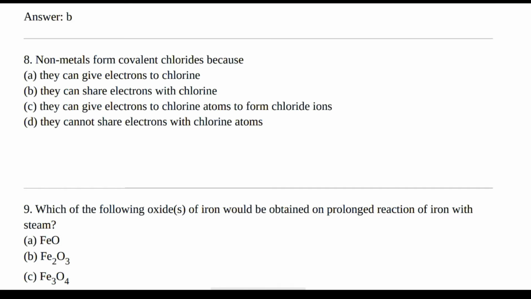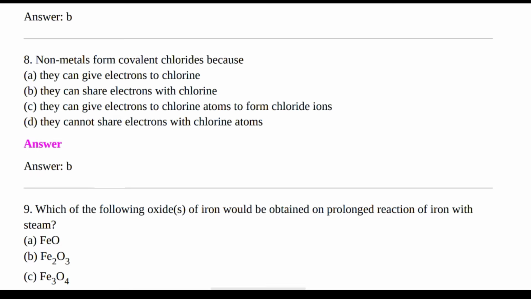Next question. Non-metals form covalent chlorides because? Options are they can give electrons to chlorine, they can share electrons with chlorine, they can give electrons to chlorine atoms to form chloride ions, they cannot share electrons with the chlorine atoms.